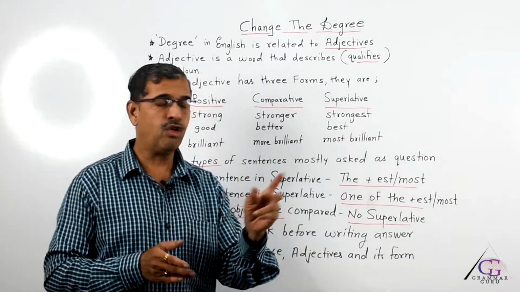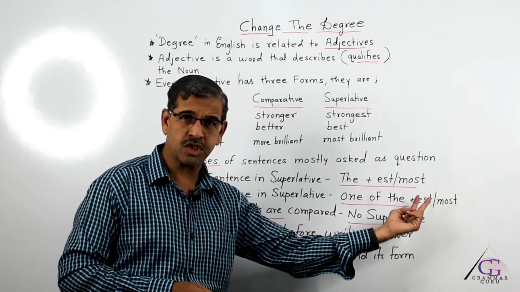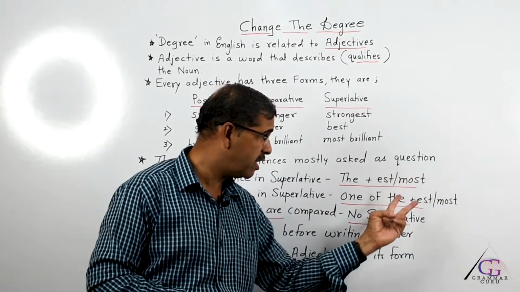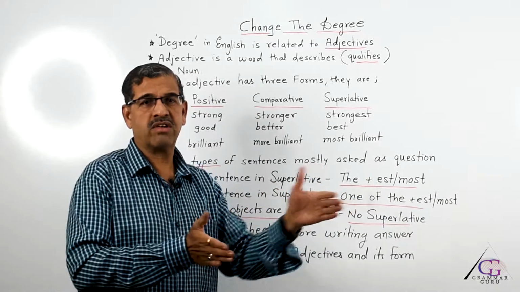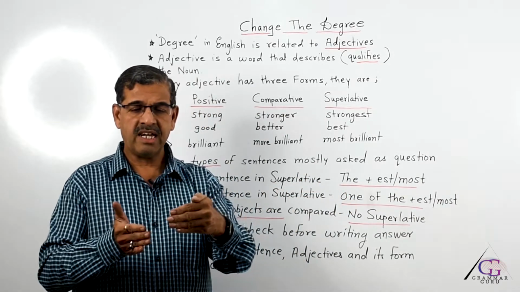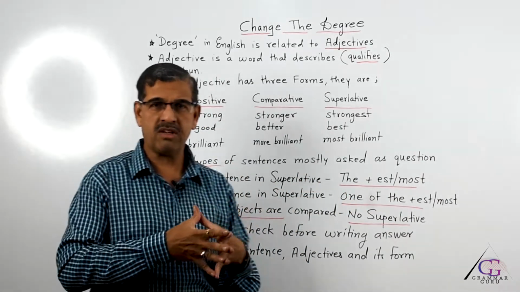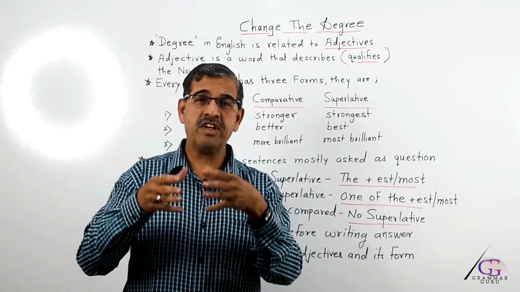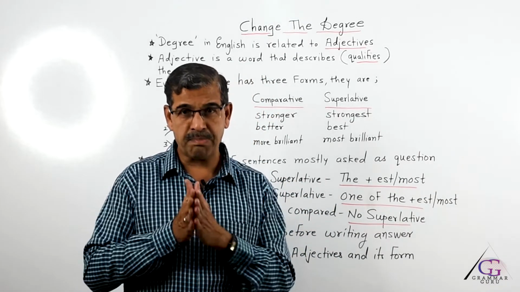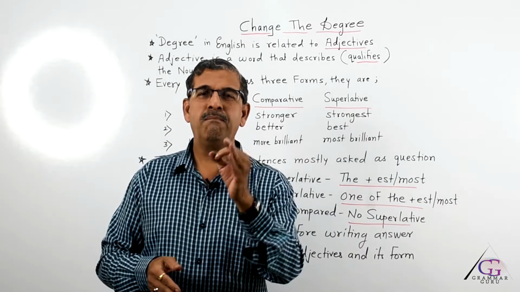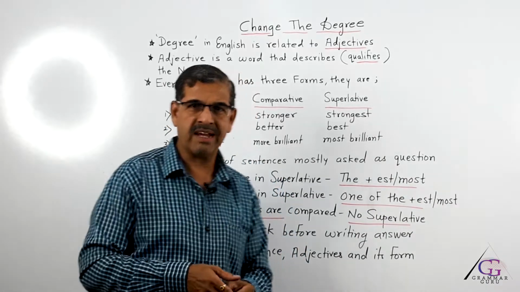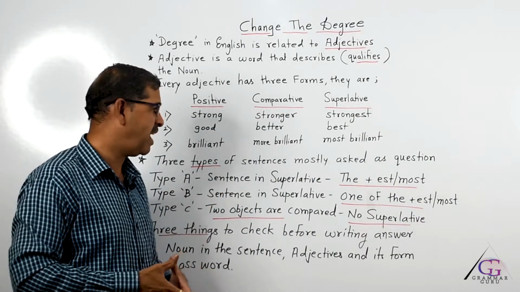Then we can say Rohan is the most intelligent boy, the plus most plus adjective. Elephant is the strongest animal. We can say Jammu Kashmir is the most beautiful tourist place. We can say Sachin Tendulkar was the most famous cricket player. I am saying "was" because he is not playing.